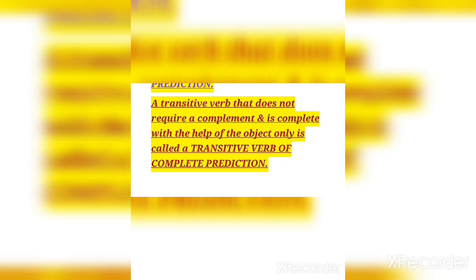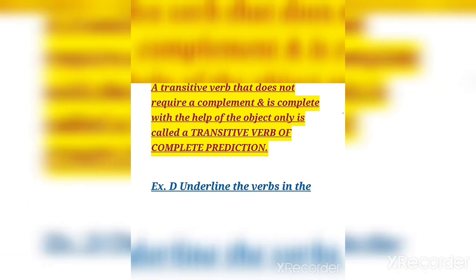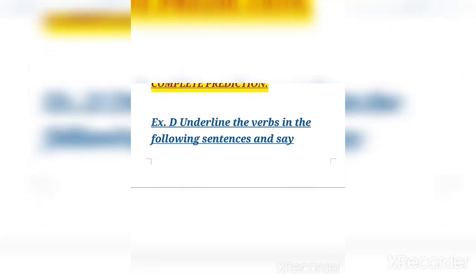So dear children, till here we have studied intransitive verbs of complete and incomplete predication, then the subjective complement, then the objective complement in transitive verbs of incomplete and complete predication. Okay, now see exercise number D.